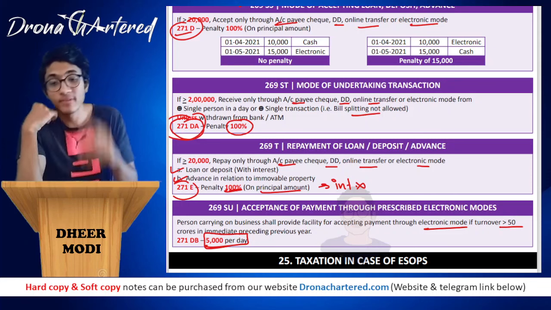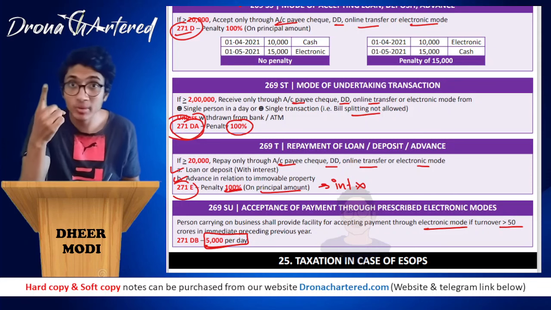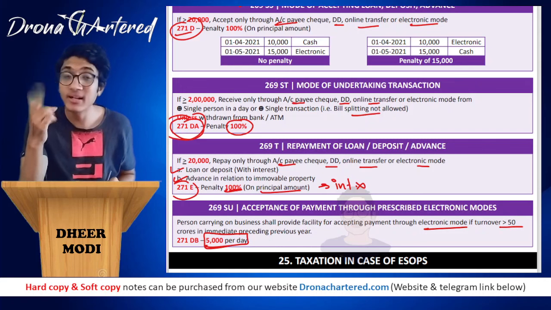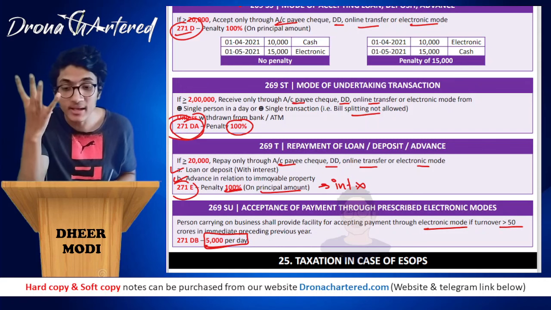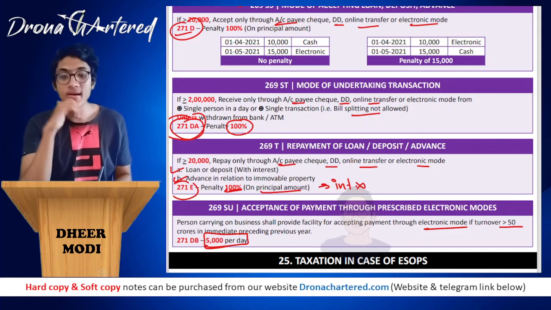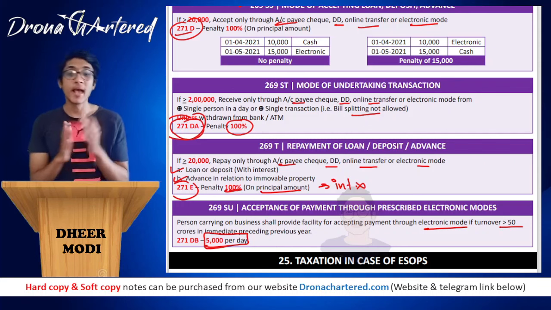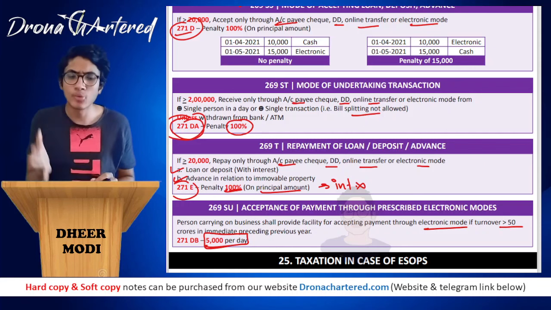Okay, so with sections we did section 271D penalty, we did 271DA, then we did 271E, and then we did 271DB, that is 5,000 per day. And with this we are done with the chapter, very small chapter.